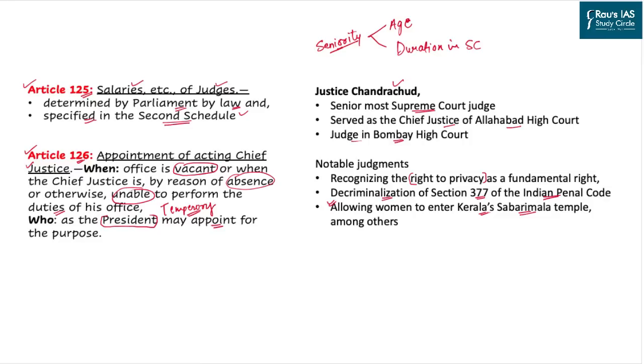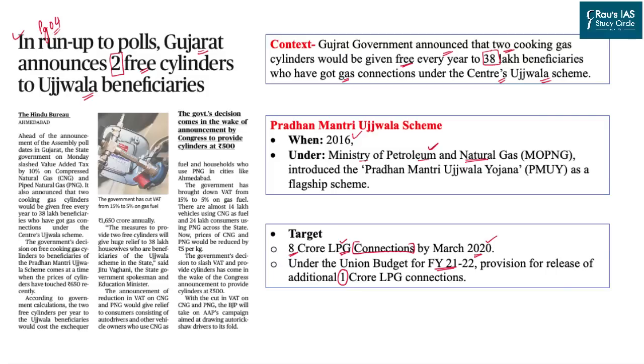With this discussion, let us now move to the next article for the day. This article of The Hindu newspaper appeared on page 4 and talks about the recent initiative taken by Gujarat to provide 2 extra cylinders for free to the beneficiaries under the Ujjwala scheme. The context says that the Gujarat government has announced 2 extra cooking gas cylinders that would be delivered for free to the 38 lakh beneficiaries who have got connections under the central government's Ujjwala scheme.